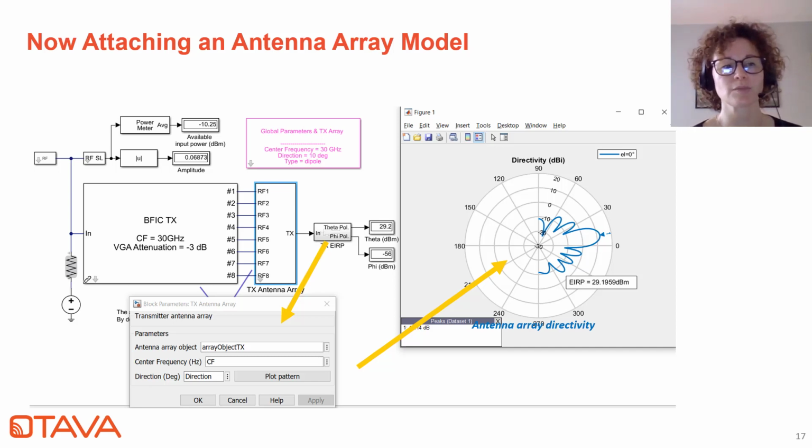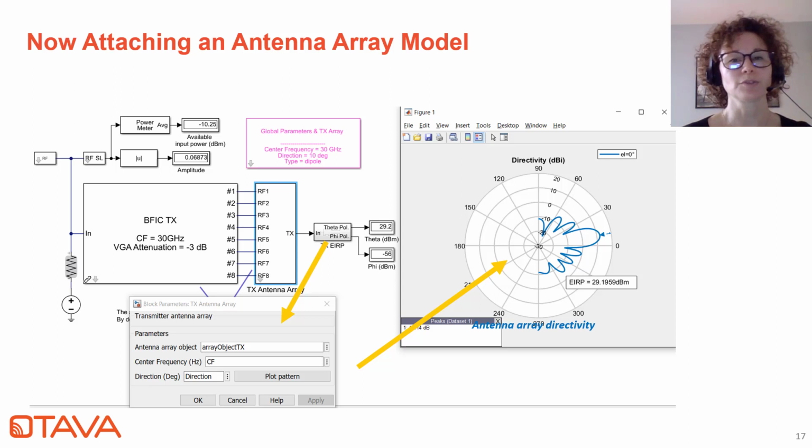These front-end subsystems are not necessarily trivial to design, and the interactions between the beamformer IC and the antenna elements is something you want to get a good understanding of fairly early on, especially when it comes to over-the-air performance, passband response of the main beam, side lobe rejection, grating lobes, and pattern nulls even. So this is where we spent a bit of time to put together this starter test bench with the BFIC model attached to it.